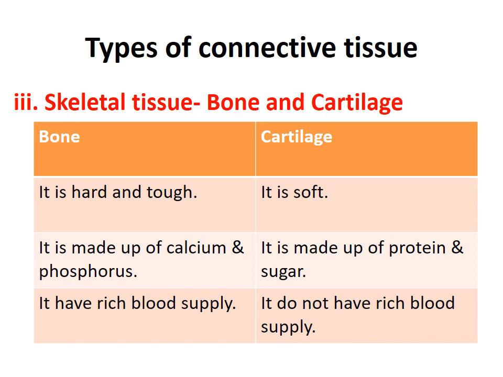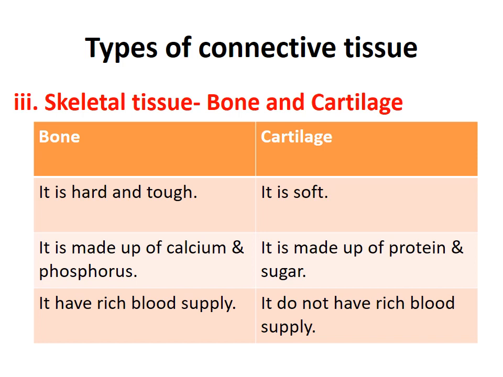You can touch the tip of your nose, it is very soft. So bone is hard and tough, cartilage is soft. Bone is made up of calcium and phosphorus, these are the two minerals which make up the bones. And cartilage is made up of proteins and sugar.